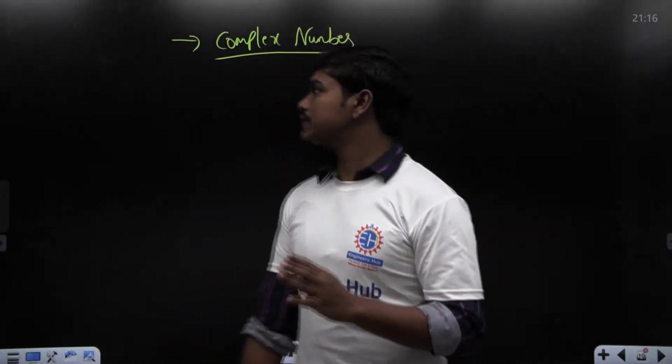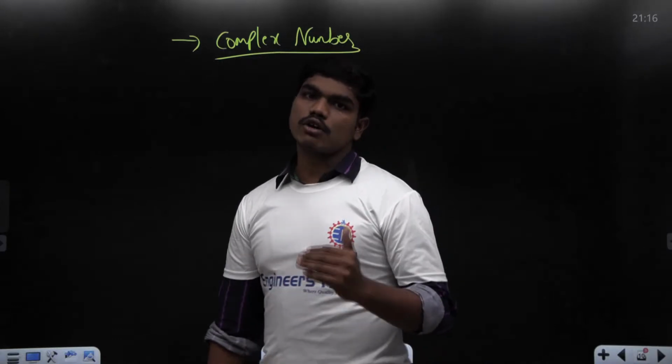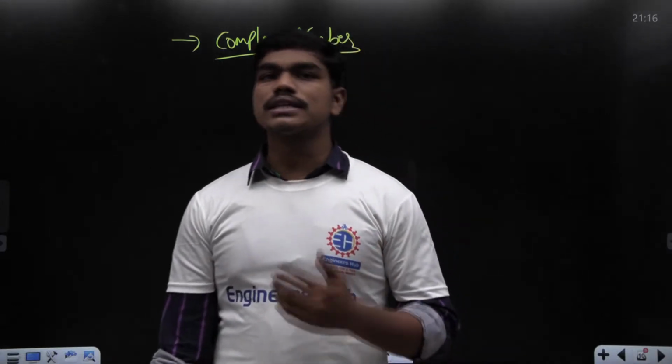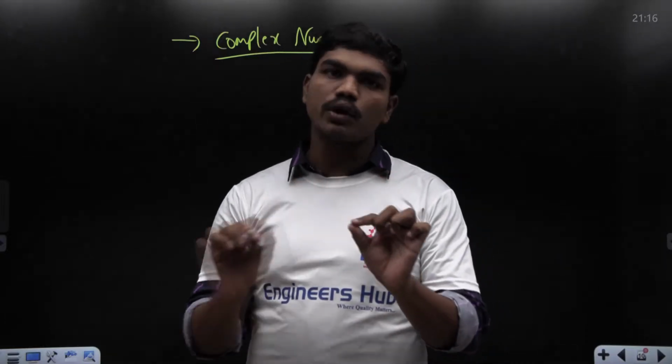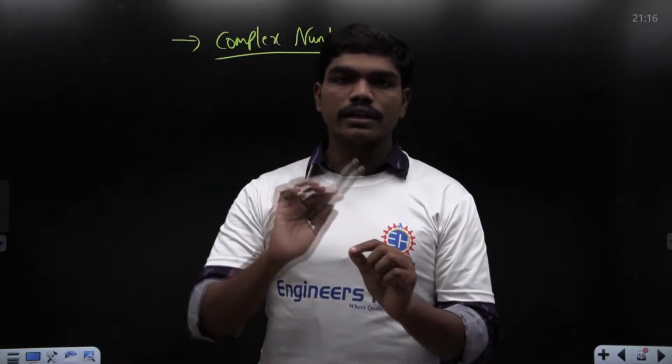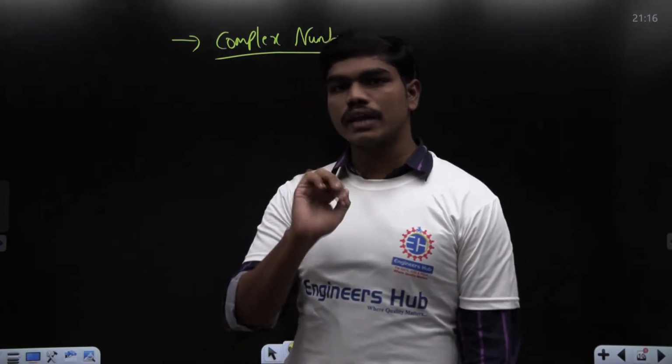Correct? So once we have seen all these things, then we moved on to complex functions, and then we have seen what is an analytic function. Correct? So for a function to be analytic, it should be differentiable at that particular point, and also it should be differentiable at every point in the neighborhood of that particular point.